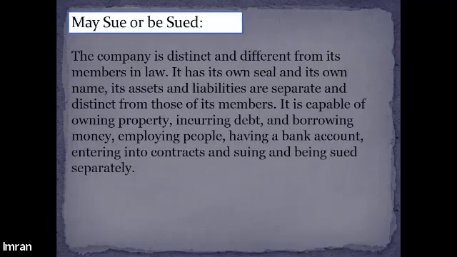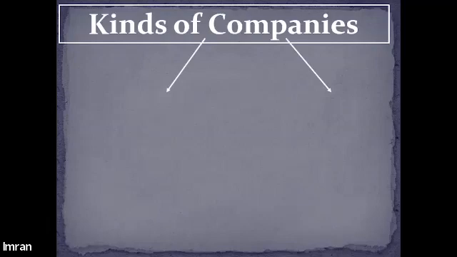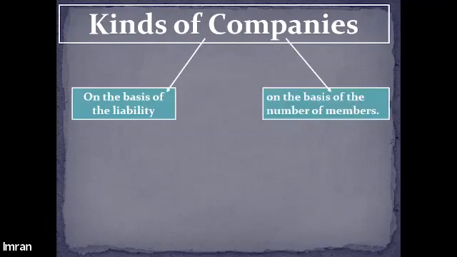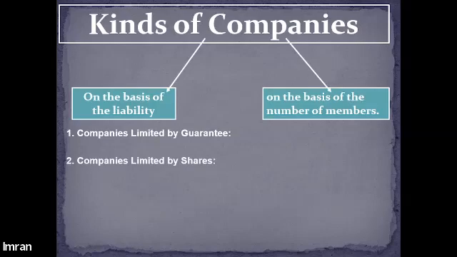Then, apart from this, we also understood that there are different kinds of company depending upon two broad classifications. Companies can be classified on the basis of liability and on the basis of members. On the basis of liability, we have companies limited by guarantee, companies limited by shares, and unlimited companies.